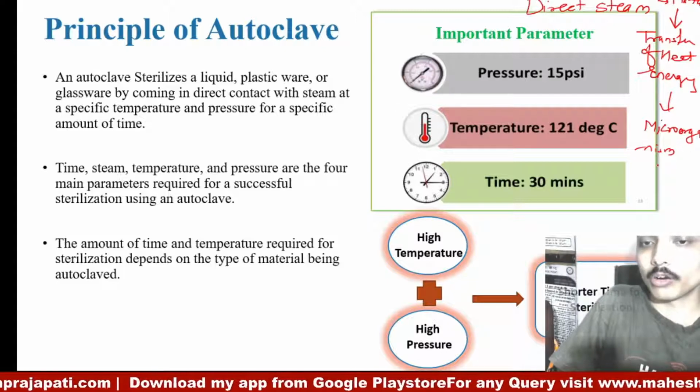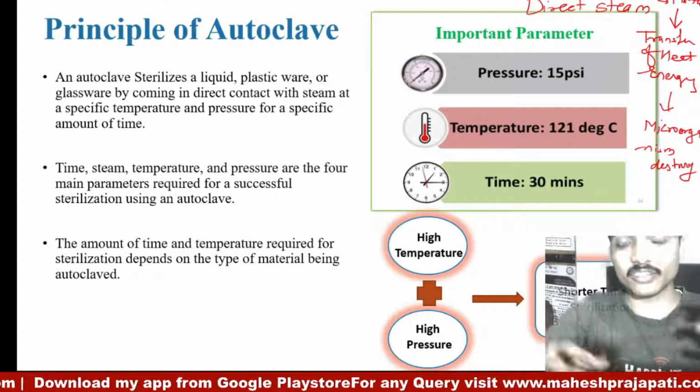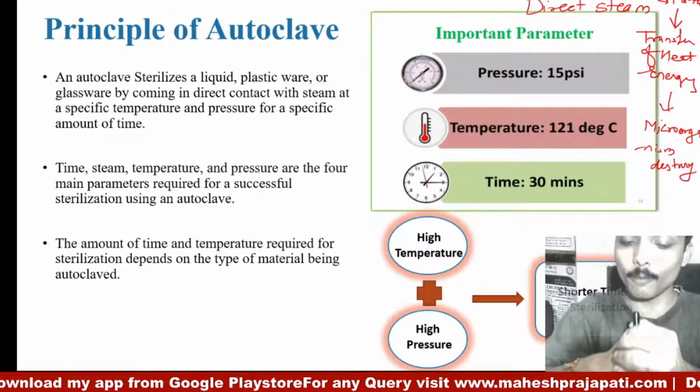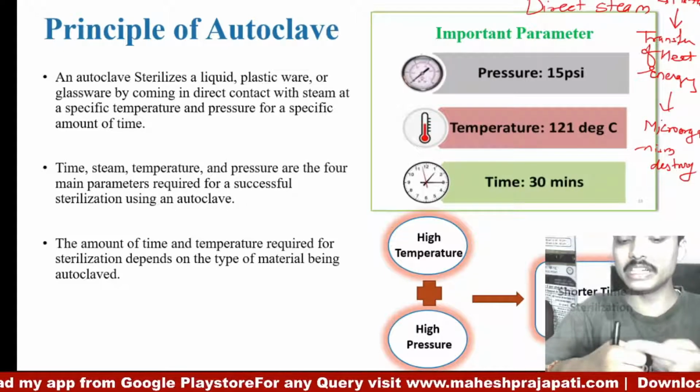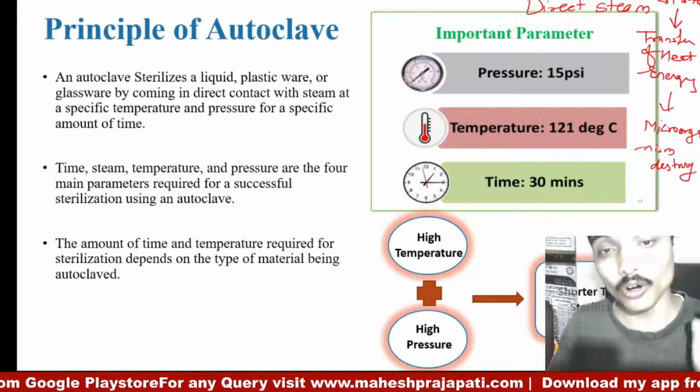So direct steam contacts the object, and the object then takes the heat energy from the steam, ultimately leading to killing of the microorganism.